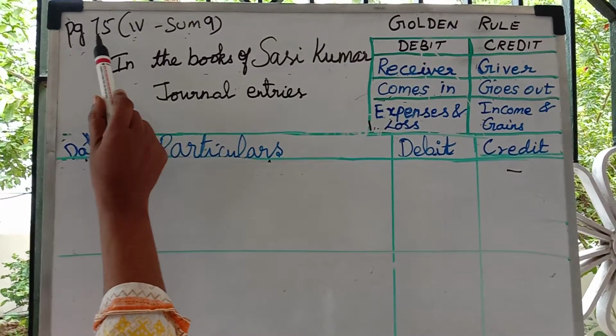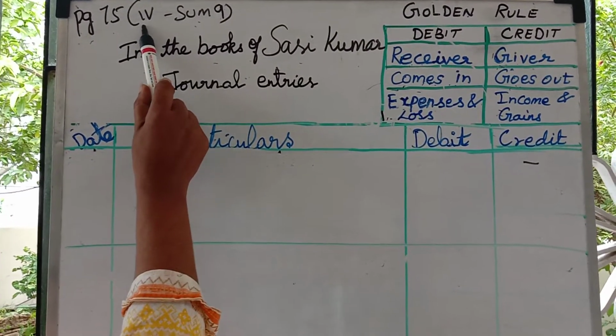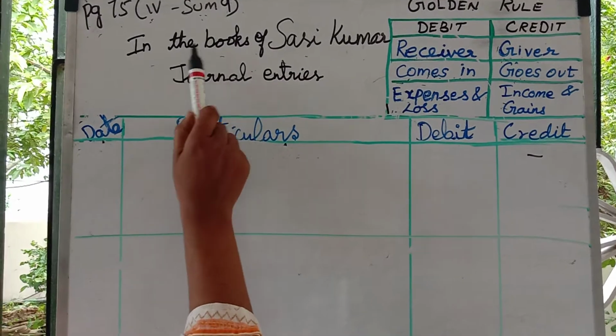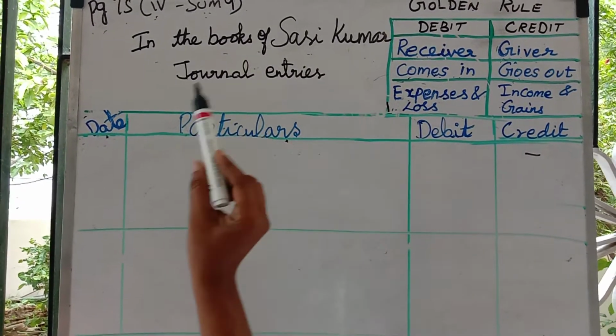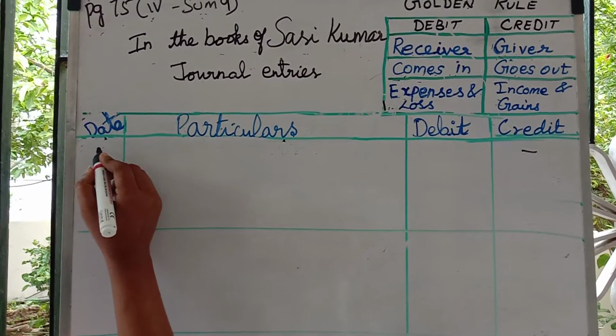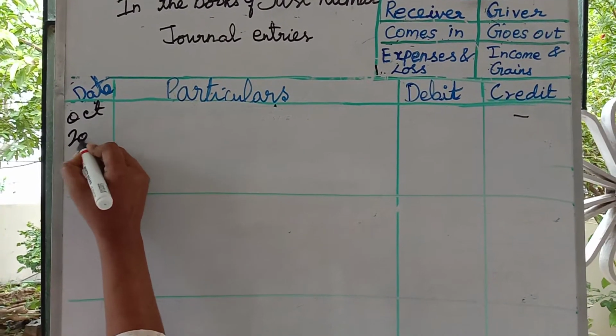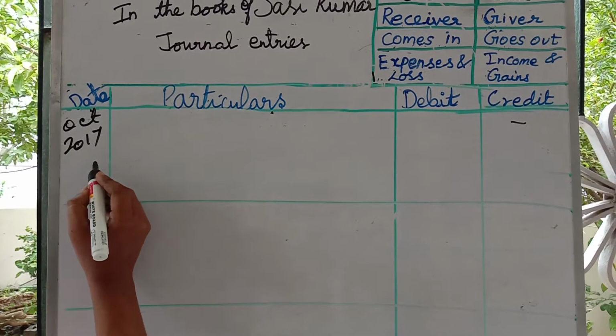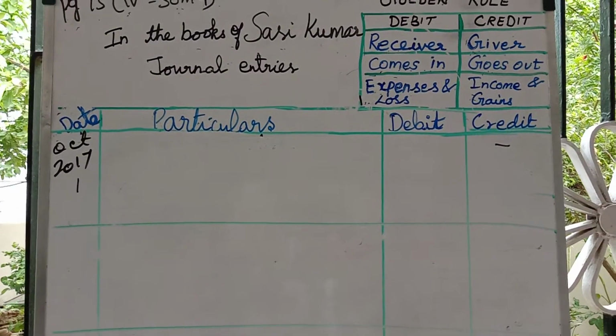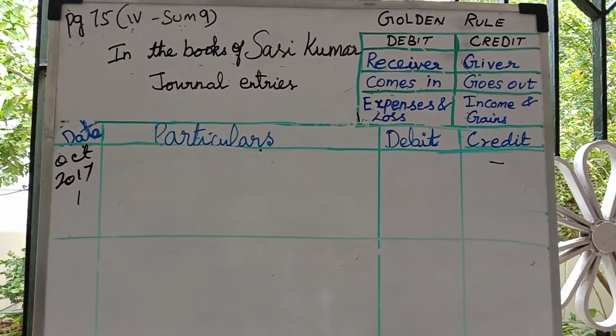With page number 75, exercise 4, sum number 9 in the books of Sasi Kumar, journal entry. First one, see the date. What is the date they have given? October 2017. Date is 1. What have they given? Commenced business with goods.